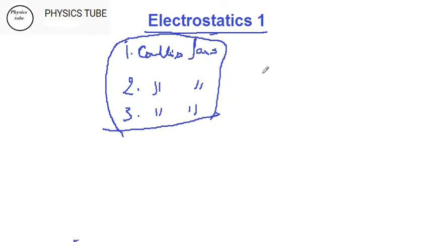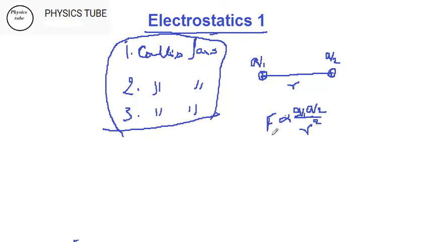Coulomb's law says that if you have 2 charges, suppose I have a positive charge, I have another positive charge, and there is a distance between them. You can correlate this with your gravitation chapter of 11th. Suppose this is my Q1 and this is my Q2, and distance between them is r, then Coulomb said F is proportional to the product of the charges Q1 and Q2 and inversely proportional to the square of the distance.